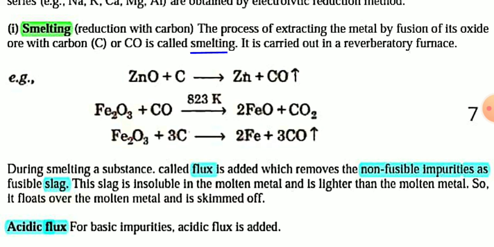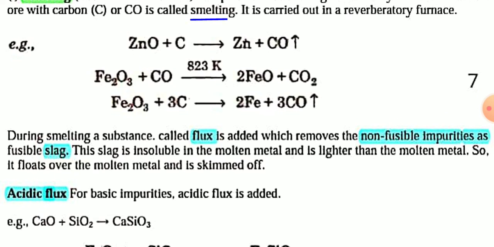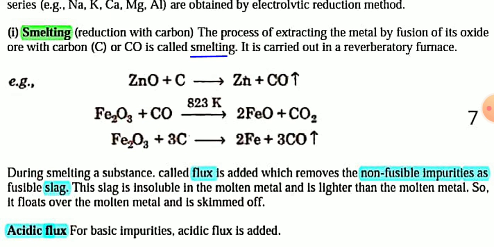You can also see in the book the different types of reaction given in different temperature regions. During smelting, a substance called flux is added which removes the non-fusible impurities as fusible slag.